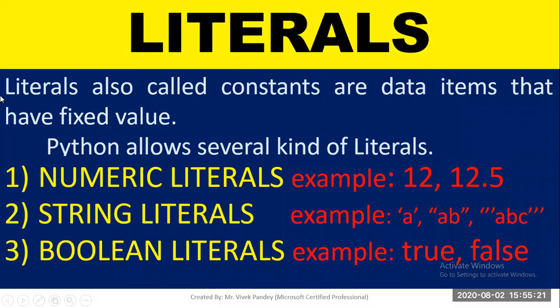What is literals? Literals, also called constants, are data items that have fixed value. Python allows several kinds of literals: numeric literals, string literals, and boolean literals.